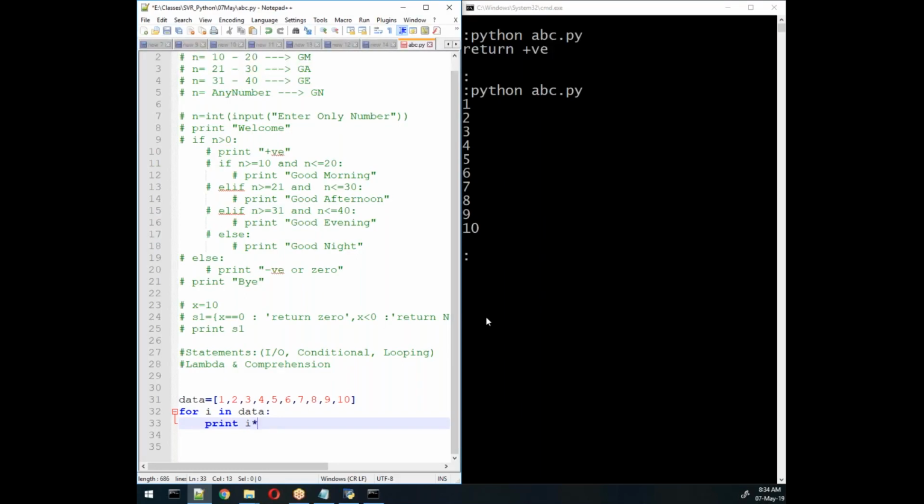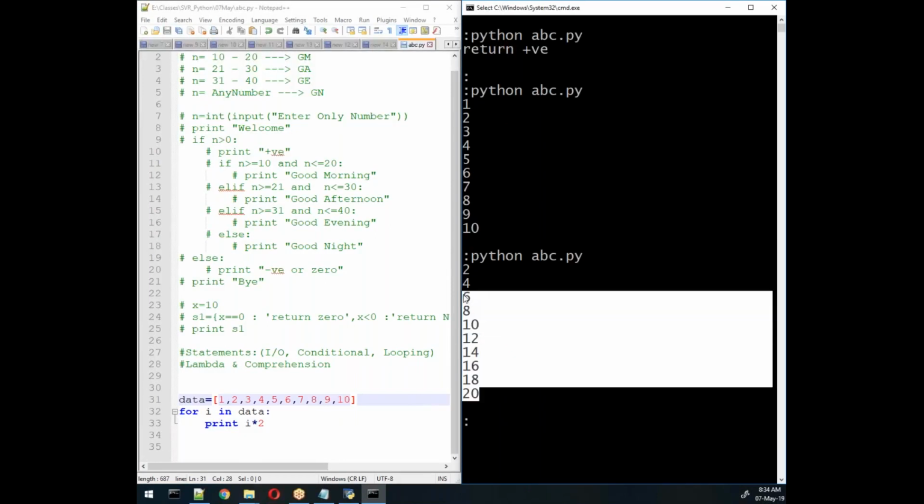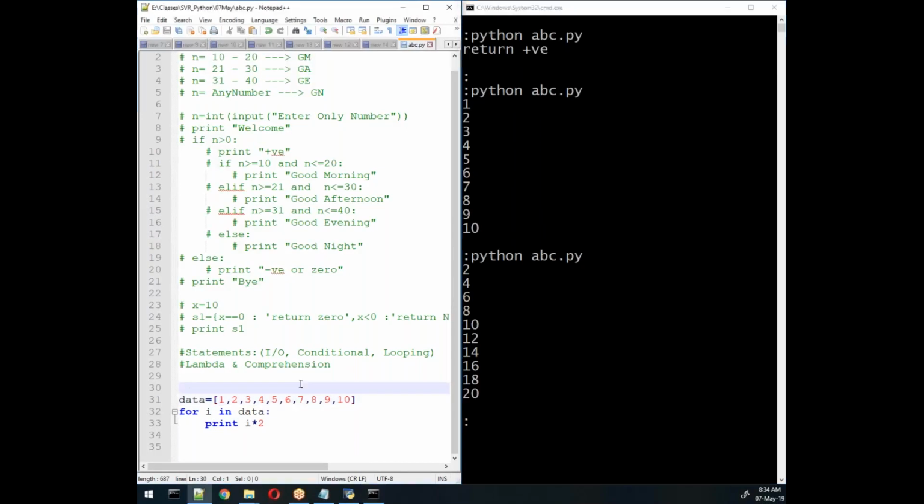We can perform any operation here, like here I am performing the two's table operation. So what would be the output now? The output is the two's table. Okay, here I am getting the two's table, right? Now this is a simple program. This is called the looping concept.